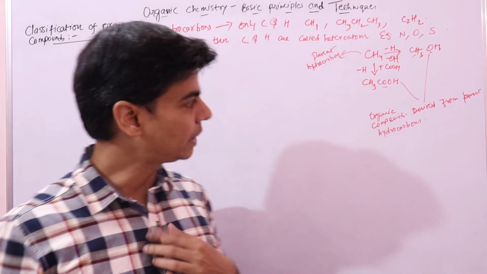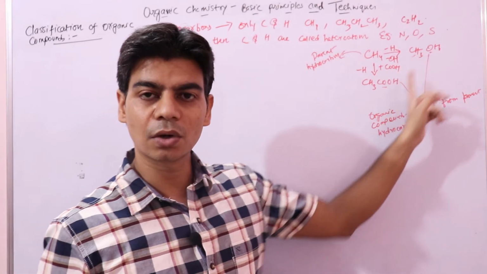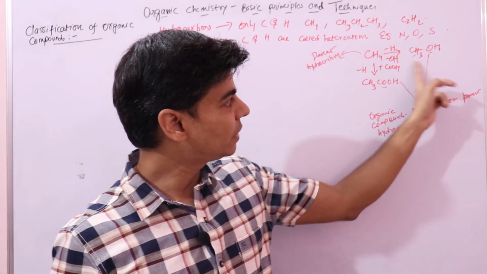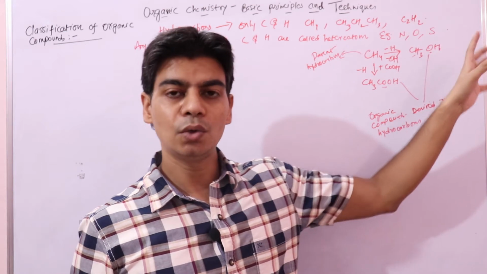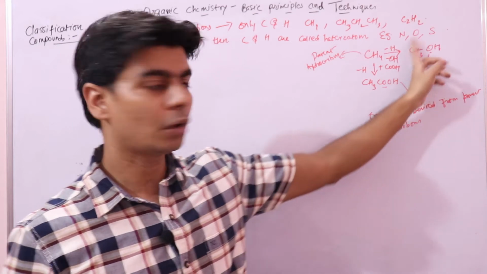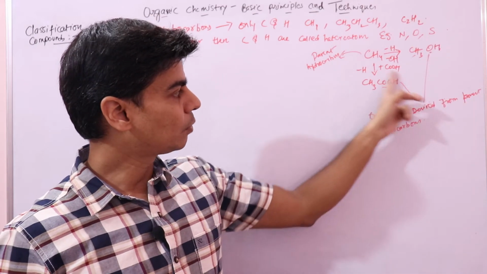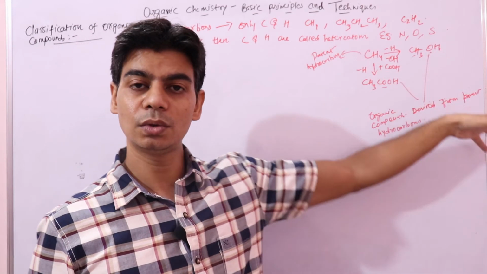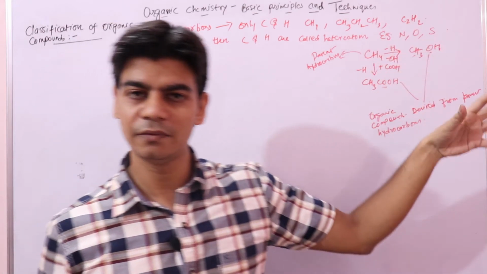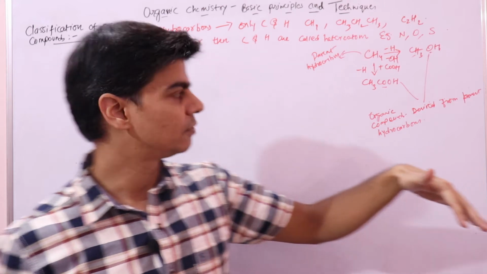It gives characteristic properties to these organic compounds. So we can classify this compound into alcohols, this belongs to the alcohol family, and this is a carboxylic acid, which belongs to the carboxylic acid family. This is one kind of classification. We'll see that in the next lecture.